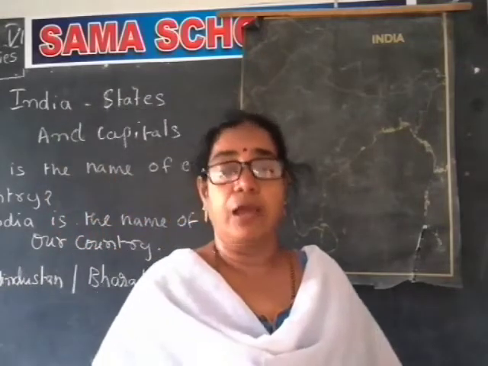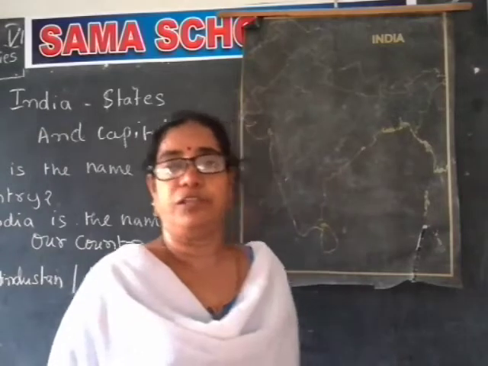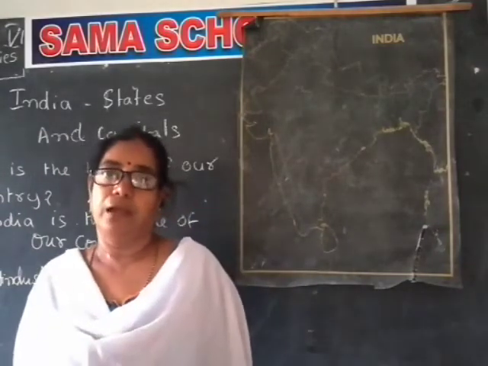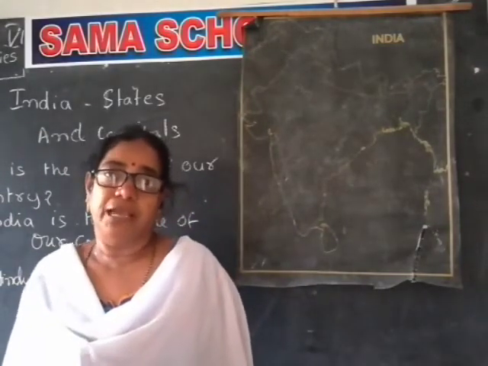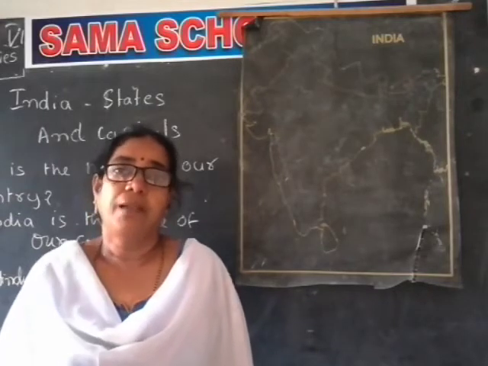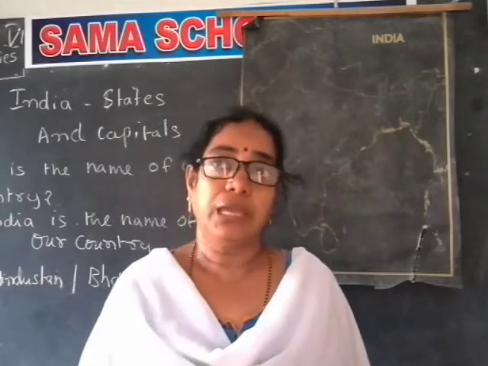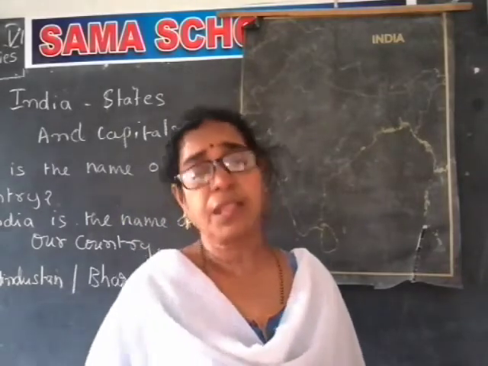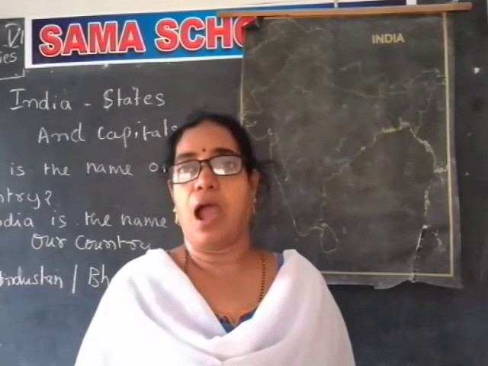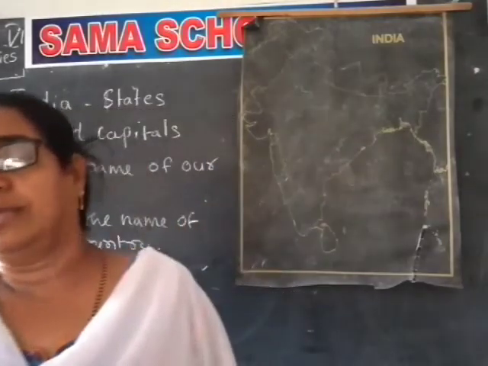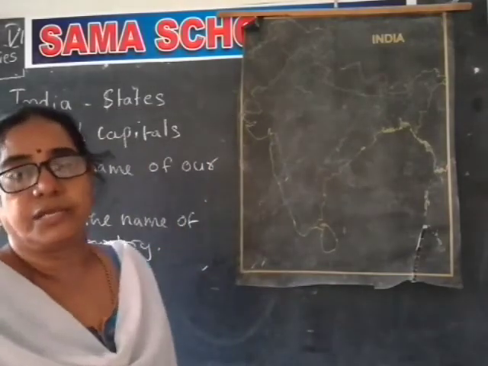That is the location of India on the world map.